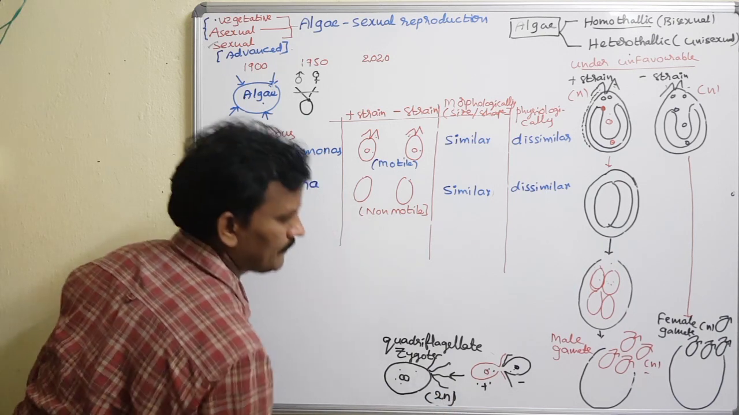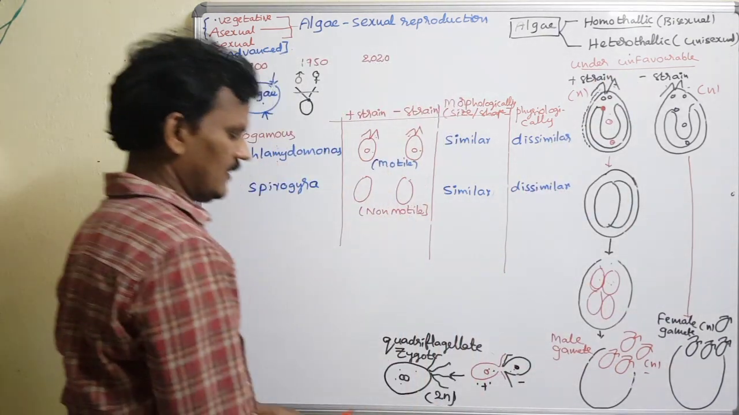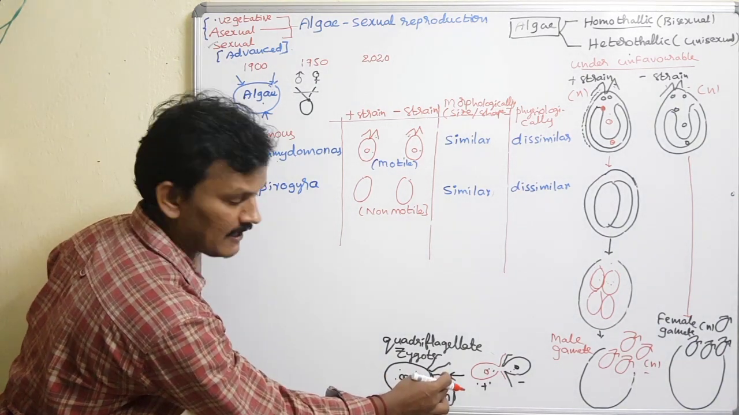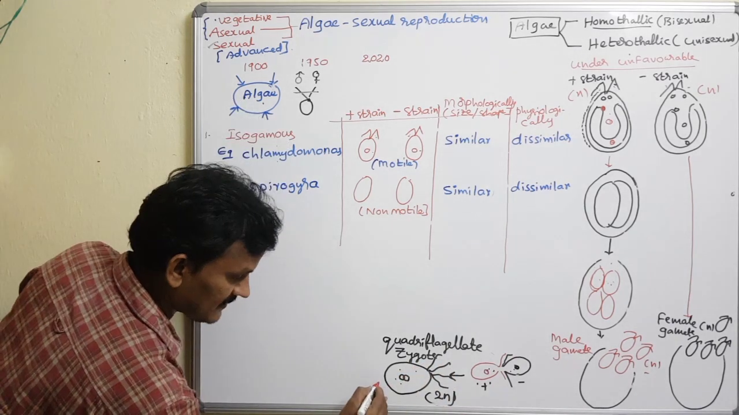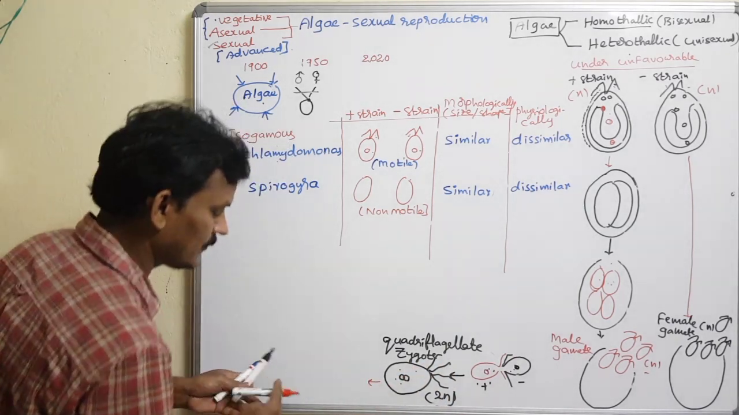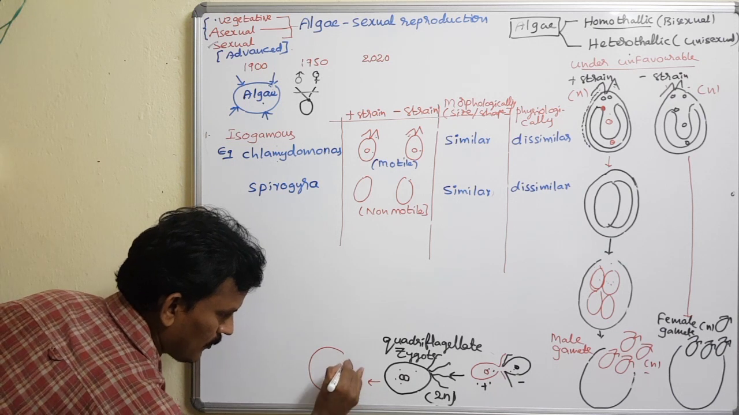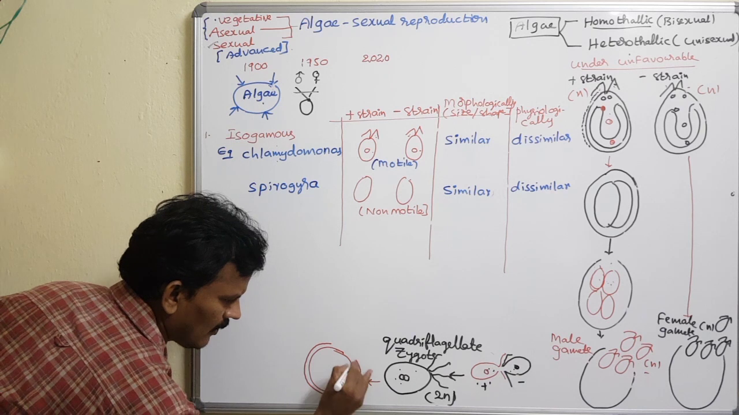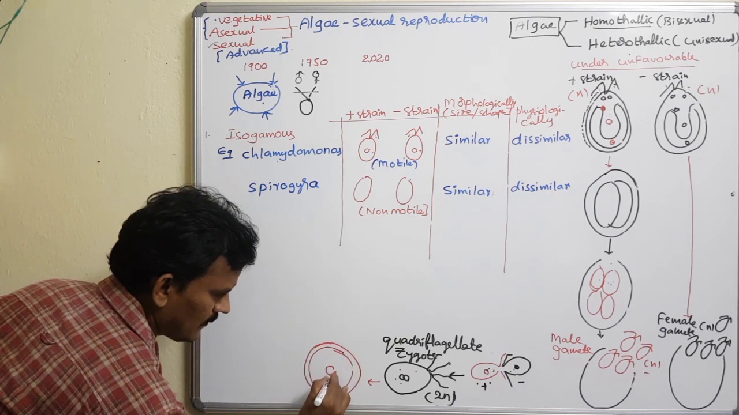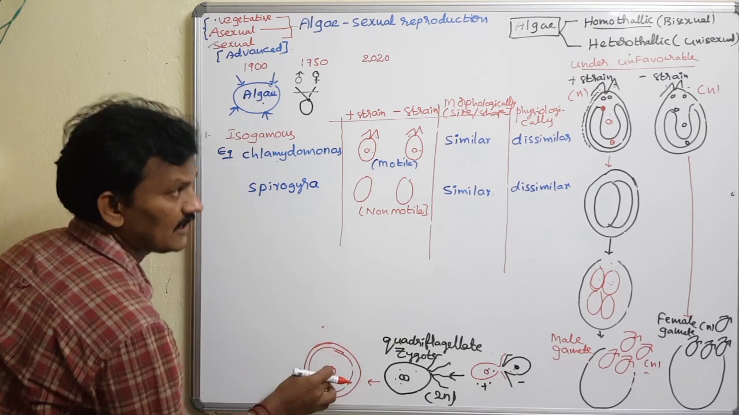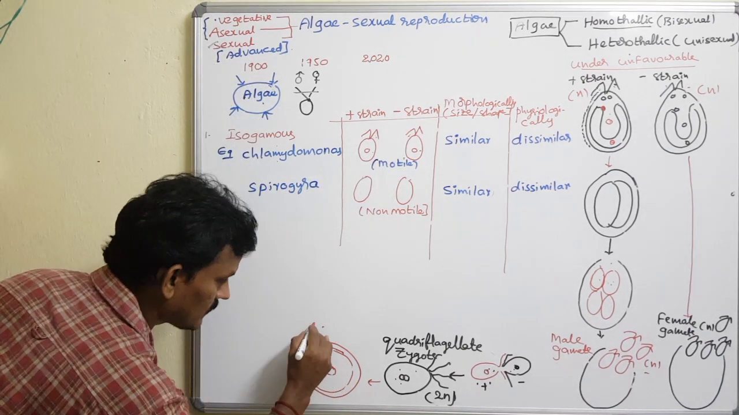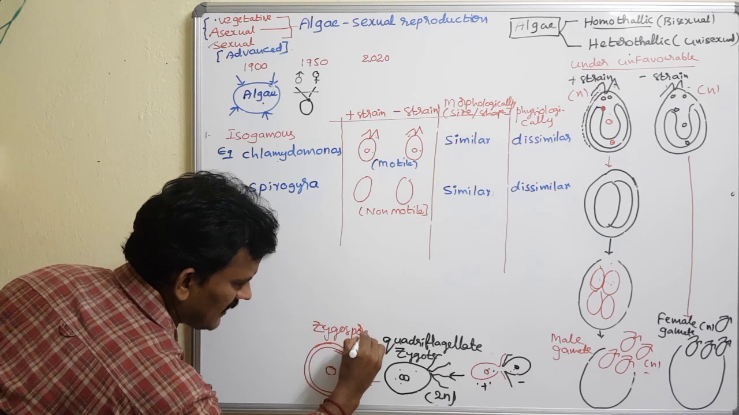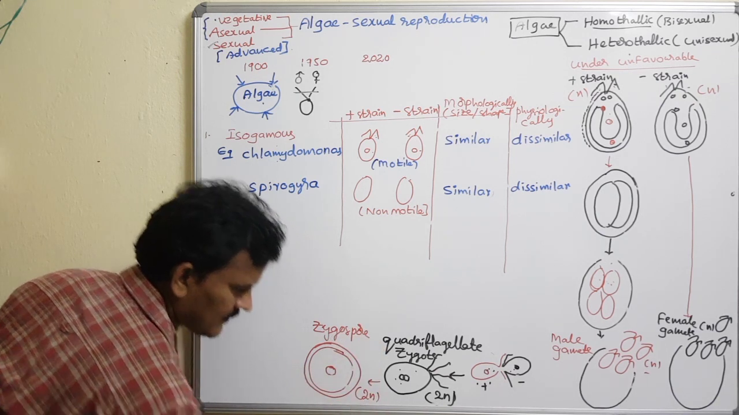Up to here all are haploid condition. The diploid zygote, as it has flagella, can move for some time in water, then it gets rest, rounds off and produces a protective layer outside. So this is the zygote nucleus. The zygote of algae is called a zygospore. The zygospore is also in diploid condition.